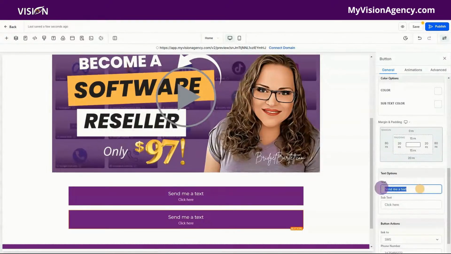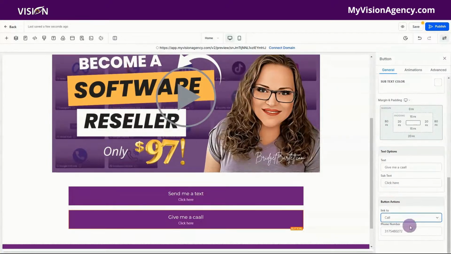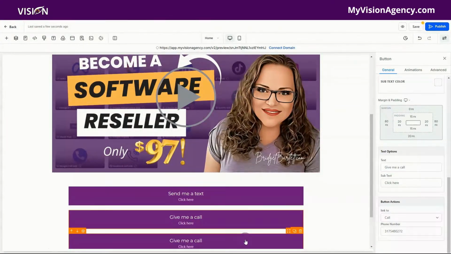So I'm going to say with this button, give me a call. This is really great if you have the voice AI connected to your business, because when you put your business phone number here and they call you, they're actually going to be talking to your voice AI. Now, the next thing, of course, I spelled call wrong, so let's fix that. And then the next thing, let's go to